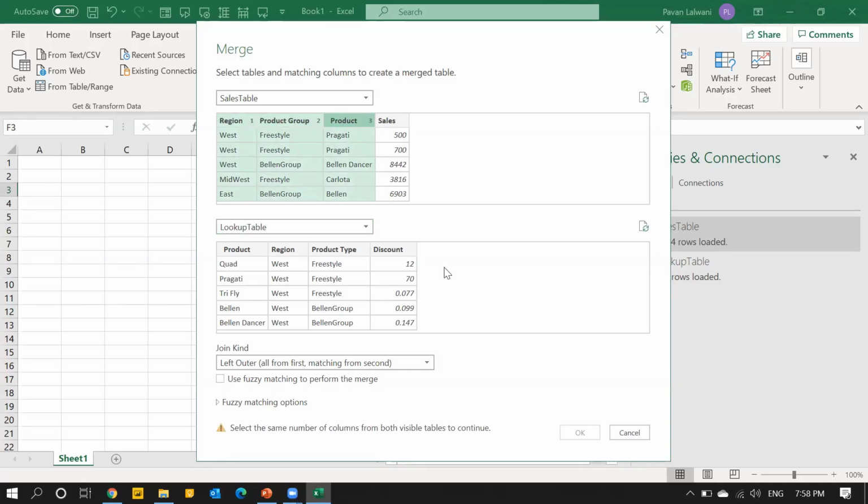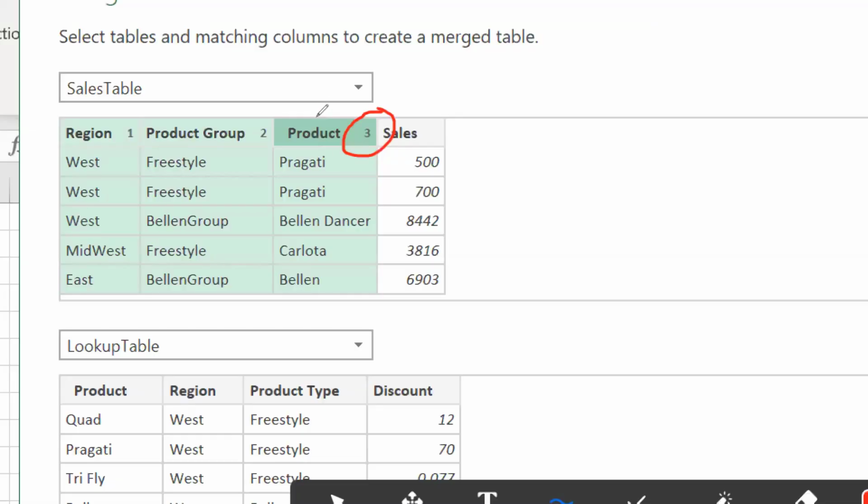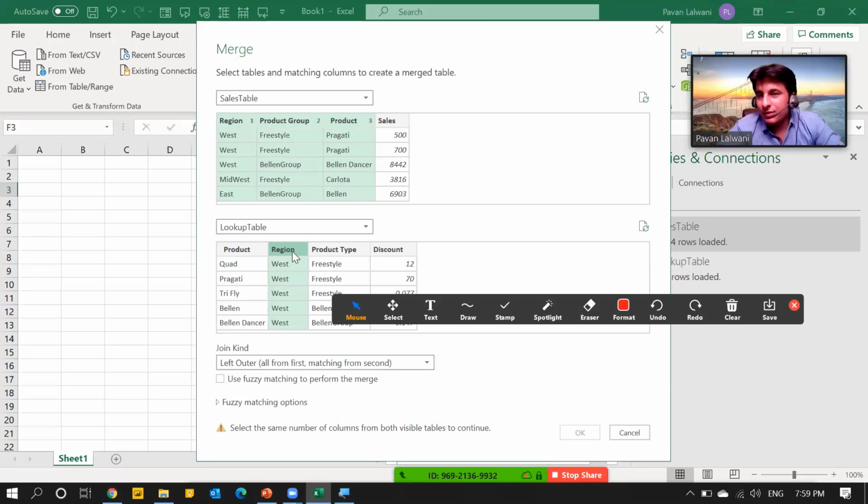When I select, there are very small numbers which are displayed, 1, 2, 3. Now, I will again click on the same sequence. First, I'll select region from the bottom table, then product type, and then product. So this 3 should match with this 3. There is a product.